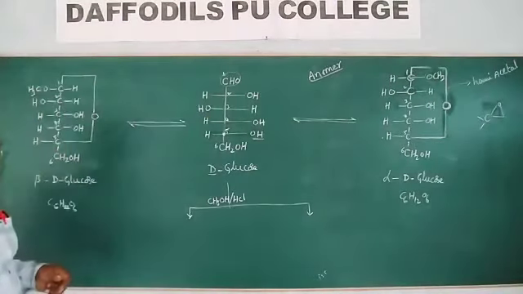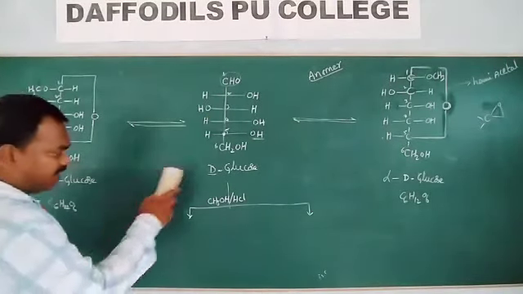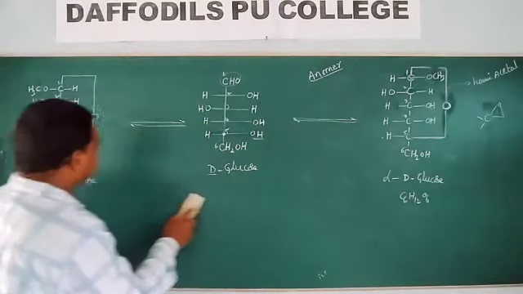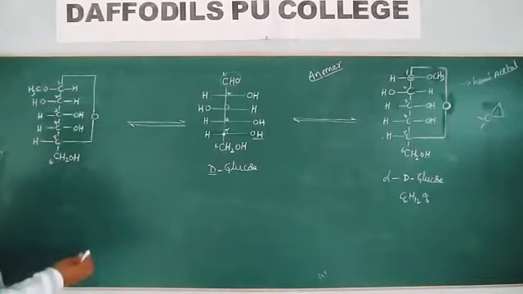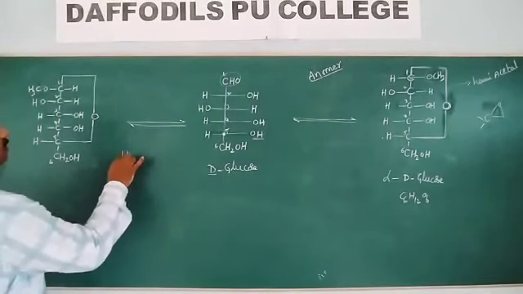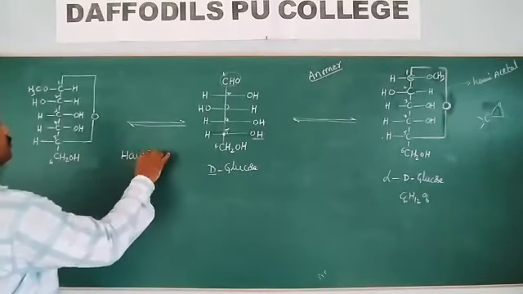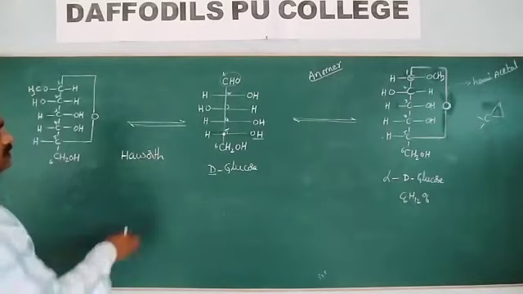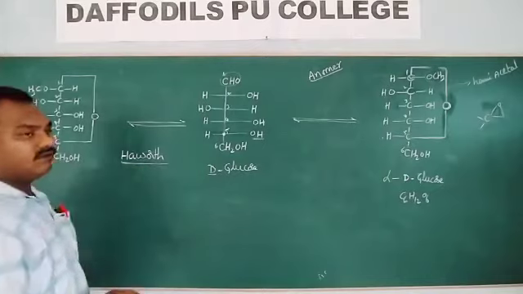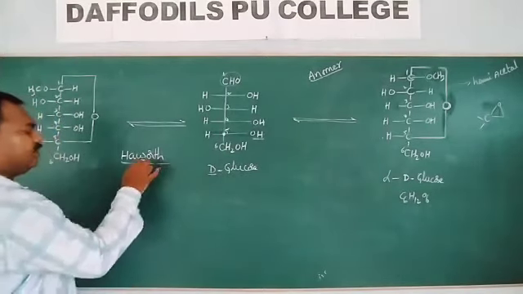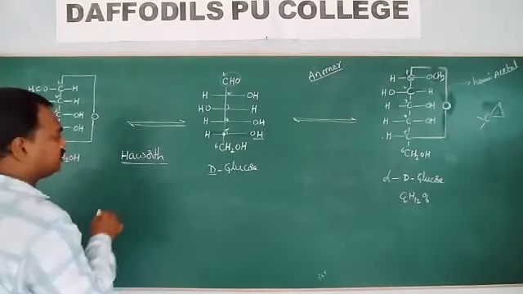Every time, writing the cyclic structure like this is somewhat time consuming and difficult. Hence, Haworth proposes a simple structure for glucose, which is the pyranose structure of glucose.